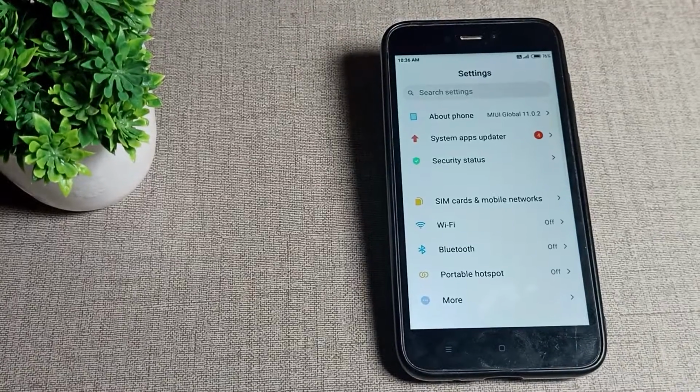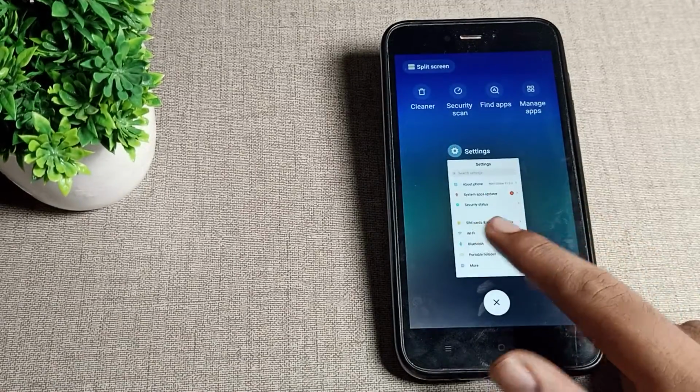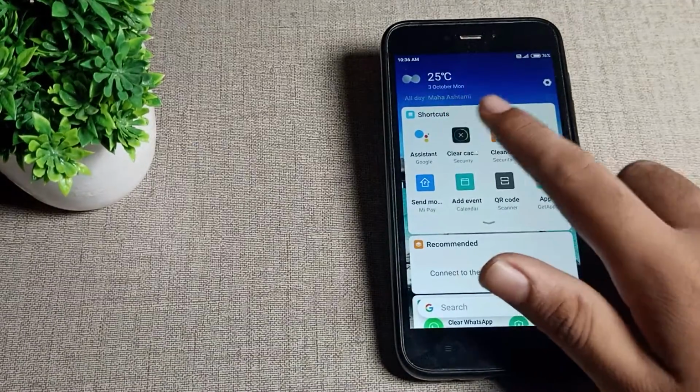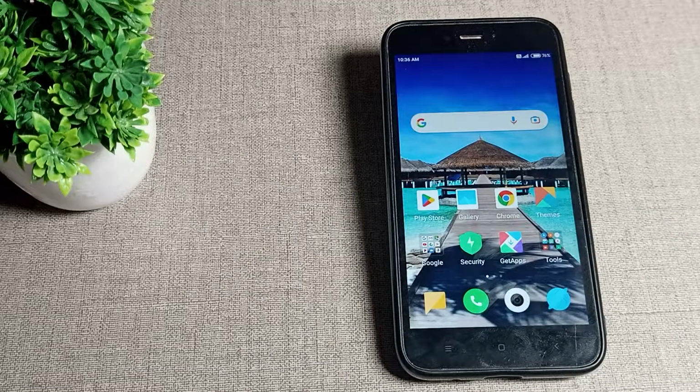Today, friends, we are going to talk about how we can turn off the notification ringtone. If you want to turn off your notification ringtone, if you don't want to set a notification ringtone, you can turn it off in the settings of your Redmi phone. Now let's see how to turn off the notification ringtone in our Redmi phone. Today I will show you in this video.